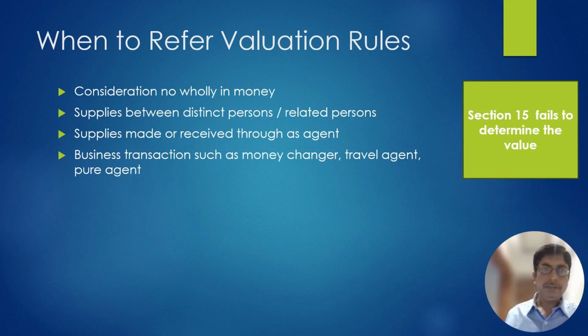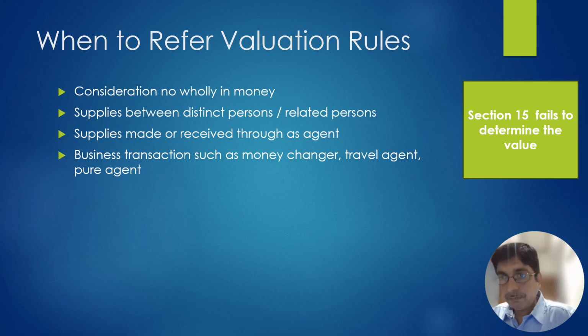This is what we discussed: when to refer to the valuation rules. When consideration is not wholly in money, when there is a supply between distinct persons or related persons, supply through an agent, or some specific business transactions like money changer, travel agent, pure agent. The important point is that when section 15 fails to determine the transaction value, you will refer to the valuation rules.